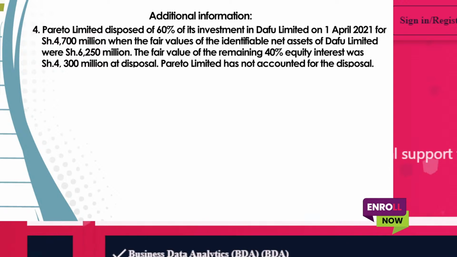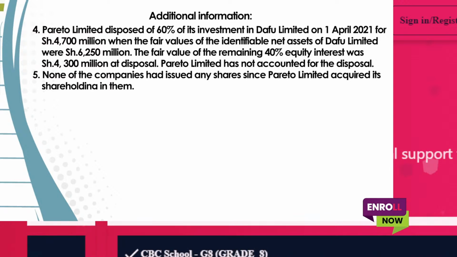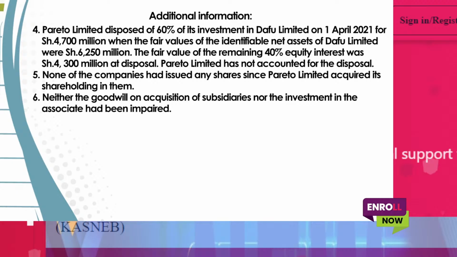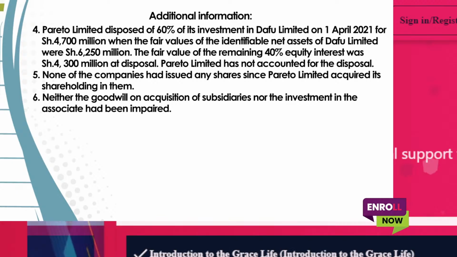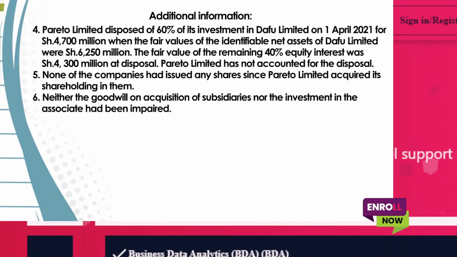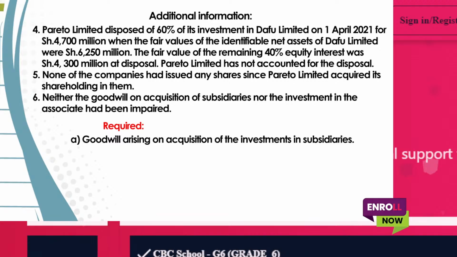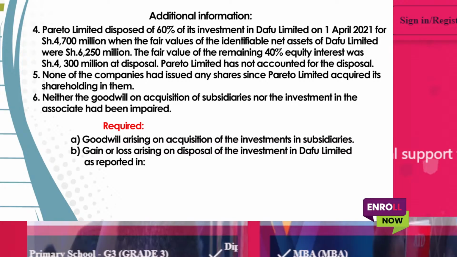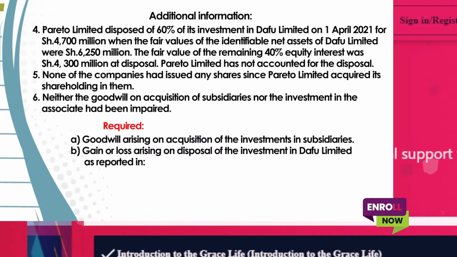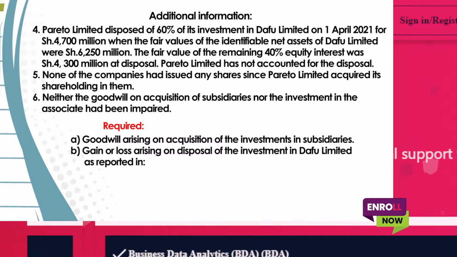And then number 5, you're told none of the companies have issued any shares since Pareto Limited acquired. And number 6, you are told neither the goodwill on acquisition of subsidiaries nor the investment in associate had been impaired. So from that information, what you're required to do, number 1, is compute the goodwill arising on acquisition of the investment in the subsidiaries. Number 2, compute the gain or loss arising on disposal of the investment in the FU.